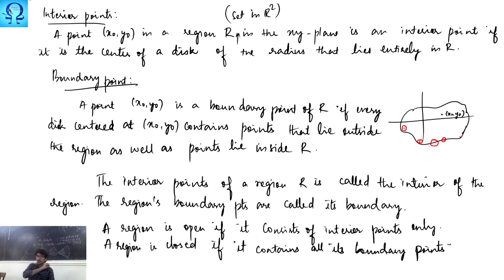We are not focusing on the interior points. All the boundary points of that region have to be members of that region, region in the sense of a set, has to be a member of the set. In that case only we call it a closed set. Okay, next we move to bounded and unbounded regions.